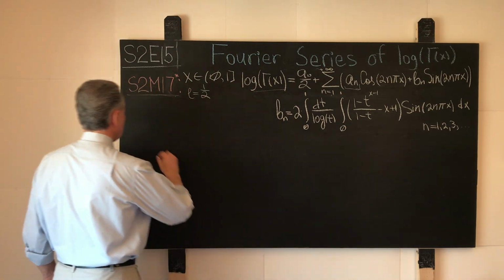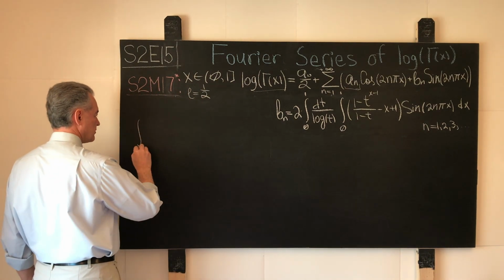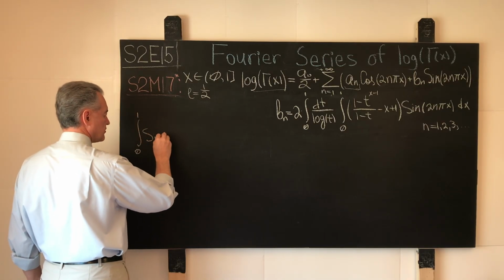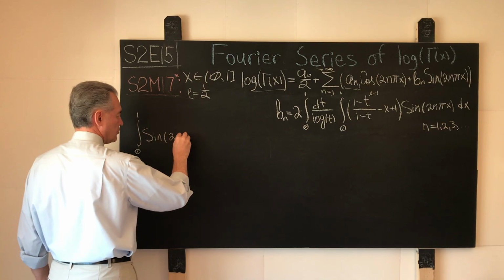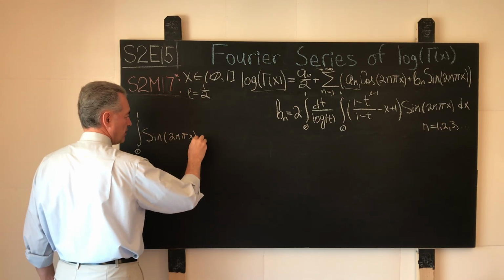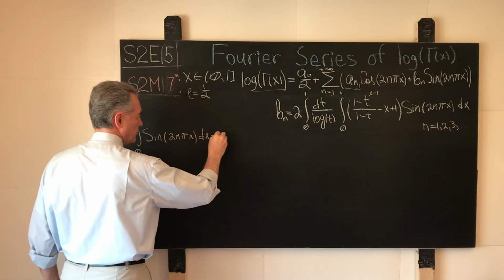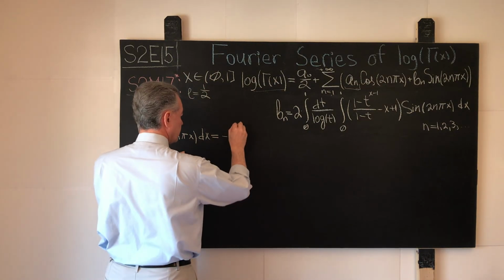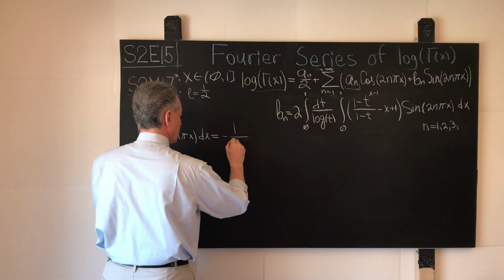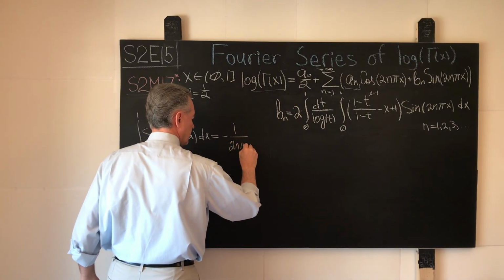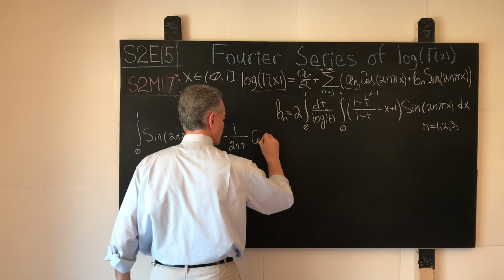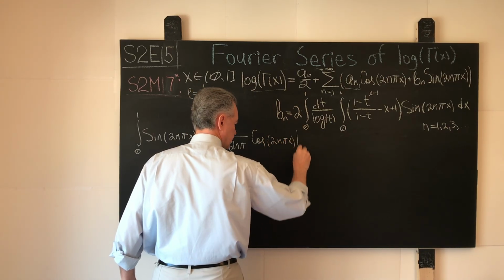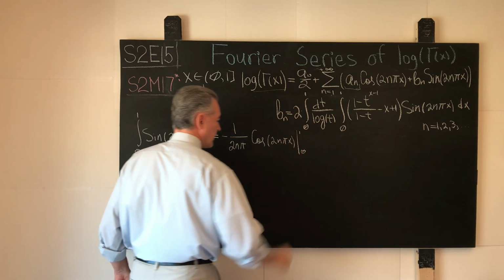So here, once we multiply the trigonometric function of sine by 1 over here and by 1 over here, what shall we have? We will have the integral from 0 to 1 of sine 2n pi x dx. We can write down the result right away. It will be negative 1 over 2n pi, then cosine of 2n pi x evaluated between 1 and 0.